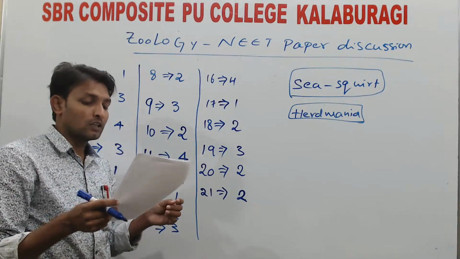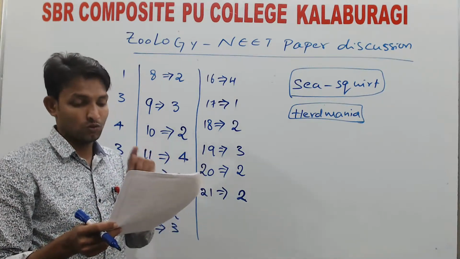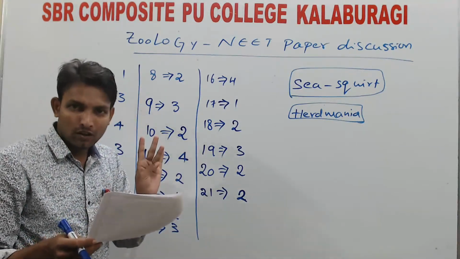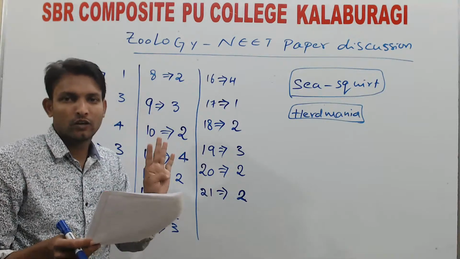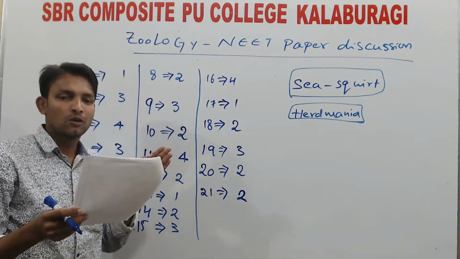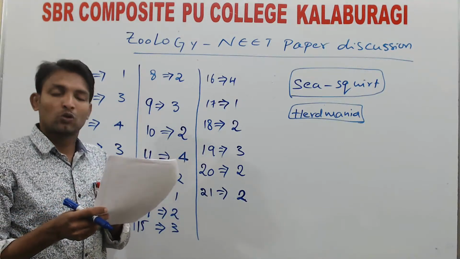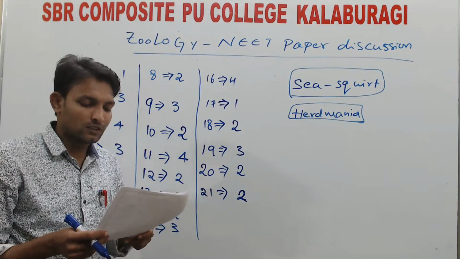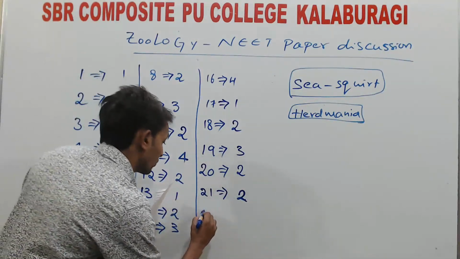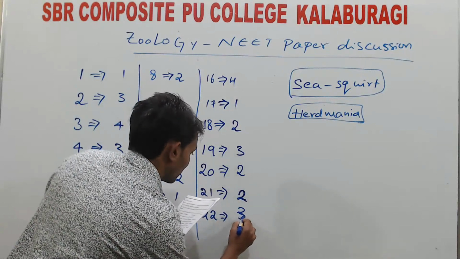22nd. Which of the following is not a deuterostome? Earlier we discussed protostomes and deuterostomes. The deuterostomes are 3 phylums: Hemichordata, Chordata and Echinodermata. Other than these 3 phylums, the rest of the 8 phylums belong to the protostomes. So not a deuterostome: the third option is Mollusca, which is a protostome group. Question 22, option 3.